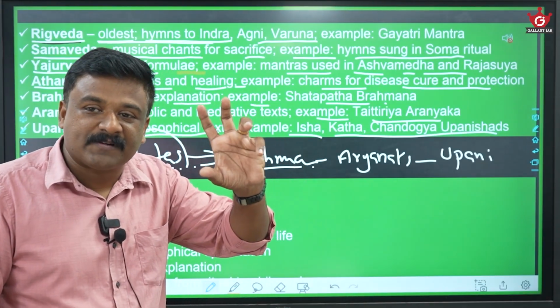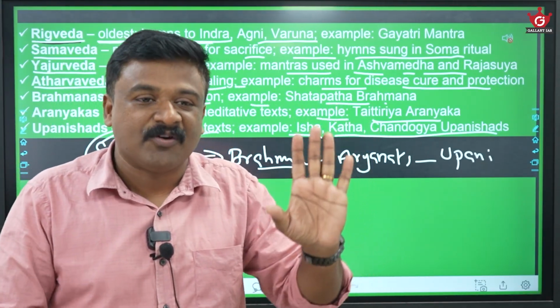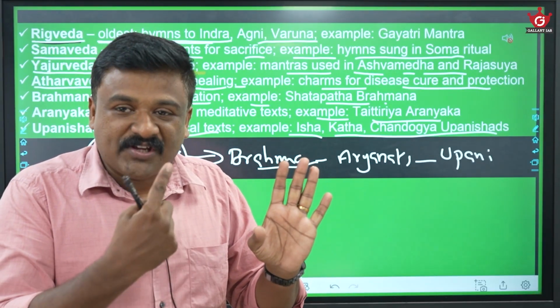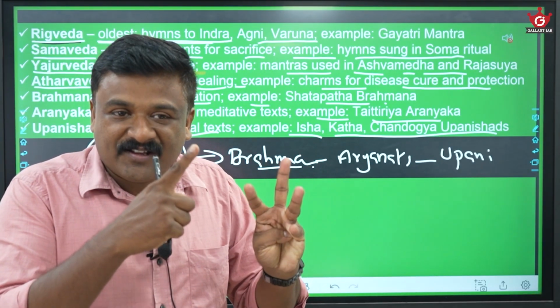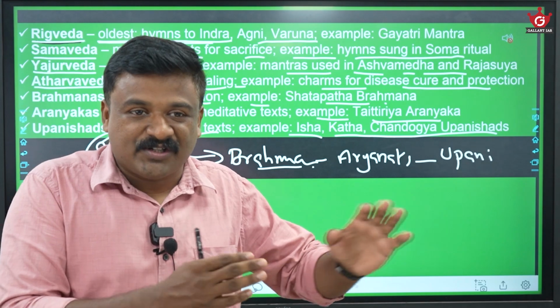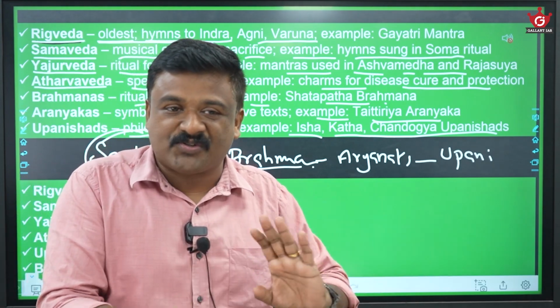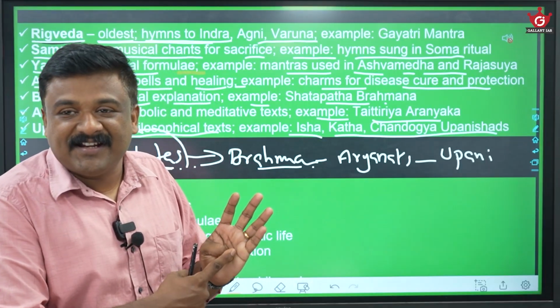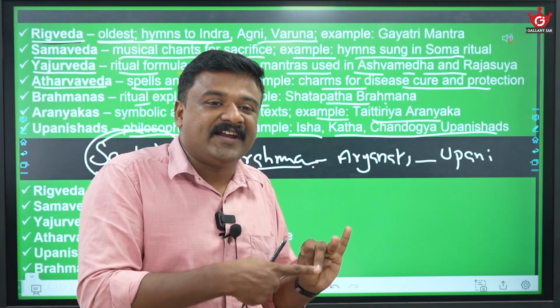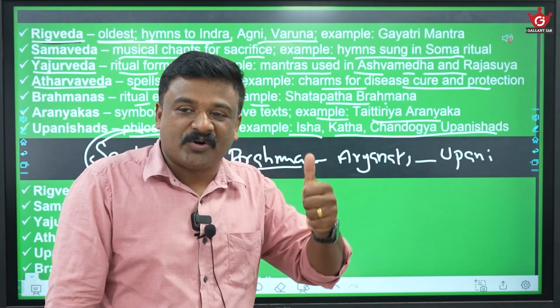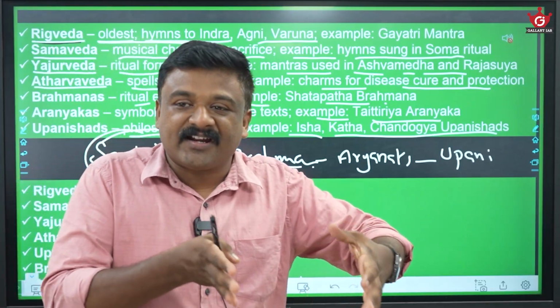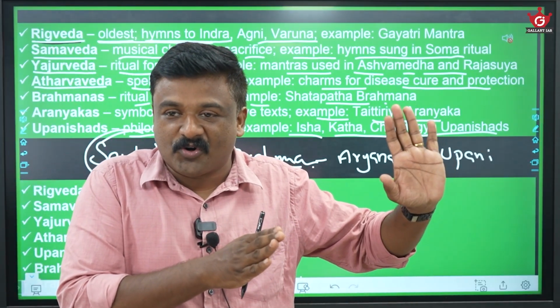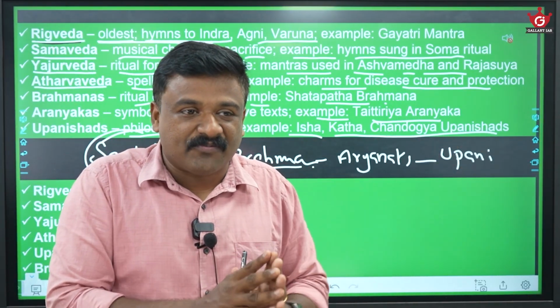Now, this is the most precise form of Vedic literature. They can ask the chronology, the order of Vedic literature: Samhitas, Brahmanas, Aranyakas, Upanishads. Samhitas are collections of hymns in praise of gods.